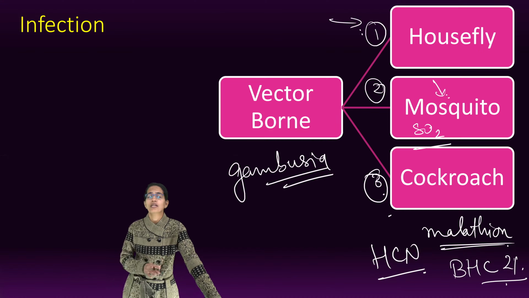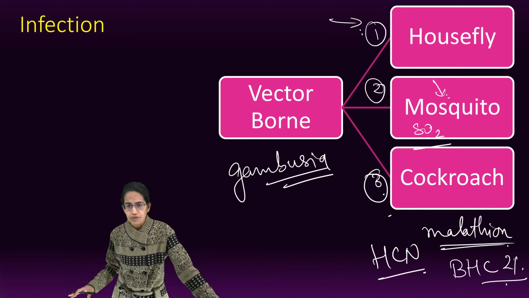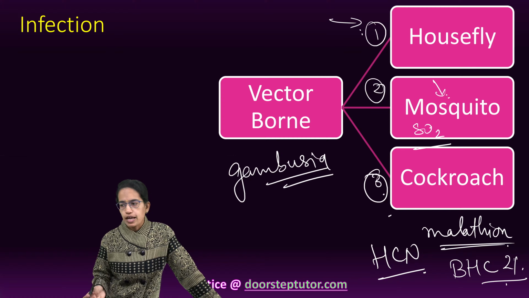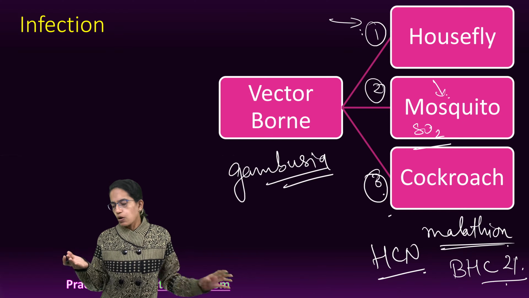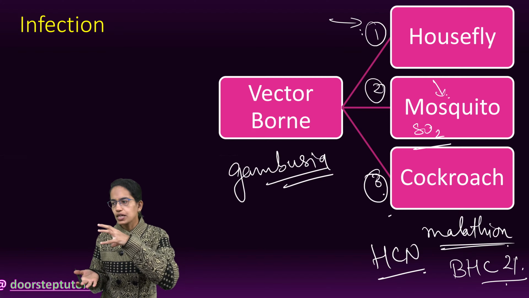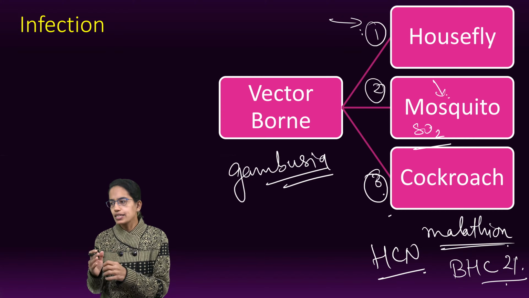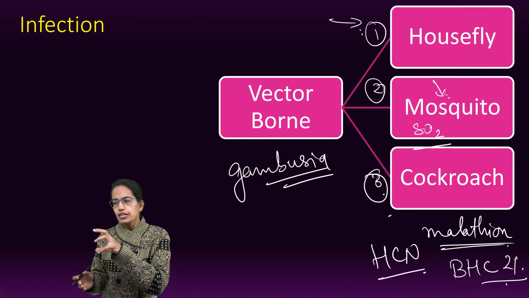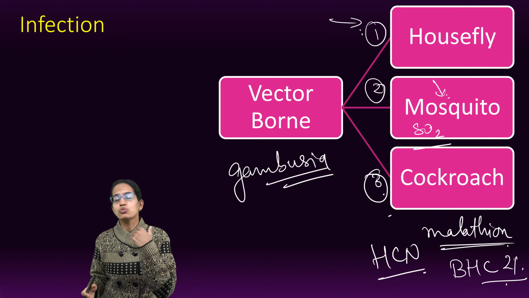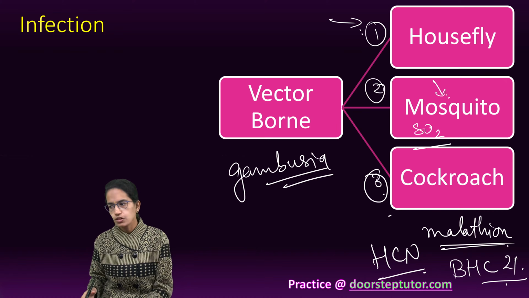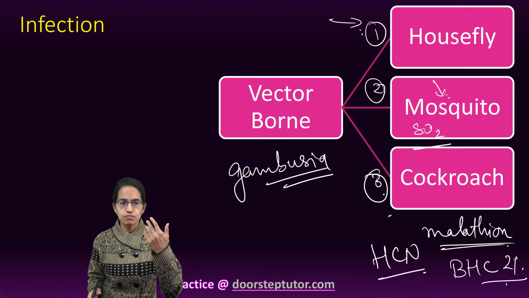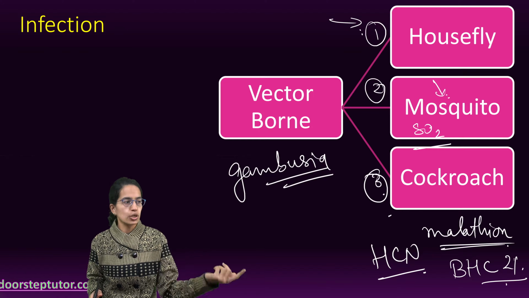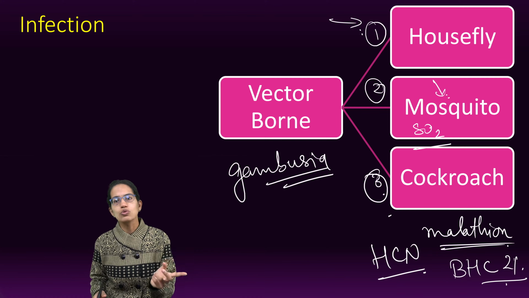The next is the housefly. Houseflies are seen on cut open food, on feces and filth. Some of the common diseases spread through houseflies include cholera, typhoid, diarrhea, dysentery. Now, how do they spread? Their body is hairy and the legs pick up the germs. Sometimes the end of their mouth part is bulbous in nature. So they touch the food, through the saliva of the housefly, through the excretion of the housefly, and sometimes infection spreads from an infected person's eyes to another person's eyes, and that is called trachoma. Cholera is again spread through houseflies.